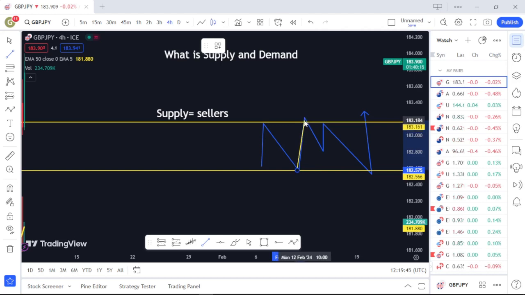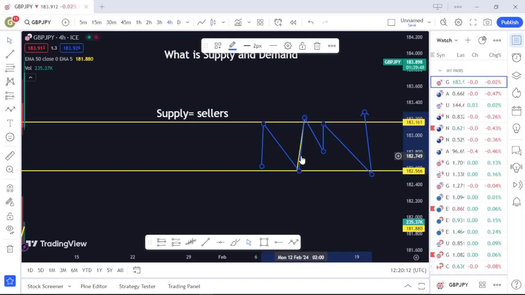That makes this your demand and this your supply, because people demand the product at the lowest price and sell it off when it gets to the higher price. So that is simply what supply and demand stands for. Supply is where people are willing to sell off that product, meaning you'll be looking for a short position. On the other hand, demand is where people will be willing to buy that particular product, meaning you'll be willing to place a long or buy order at that very point. So that is simply all about supply and demand.